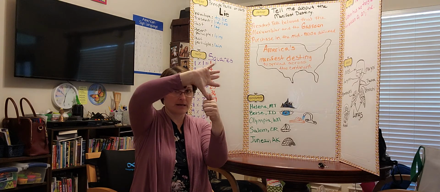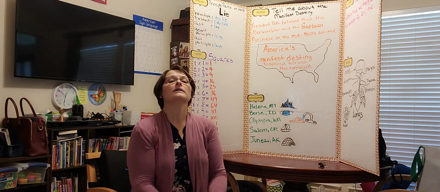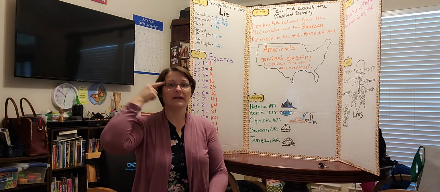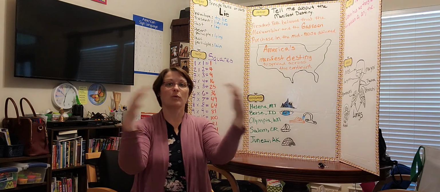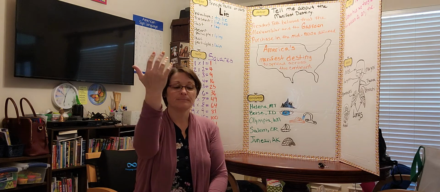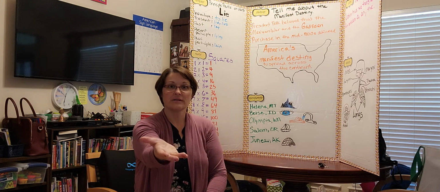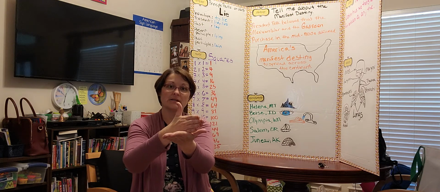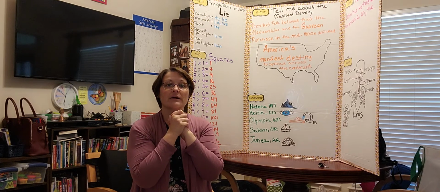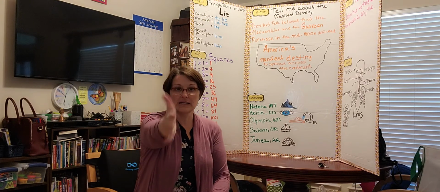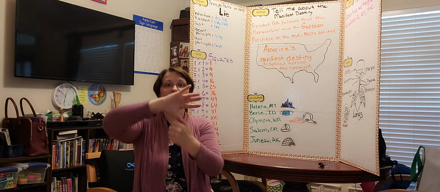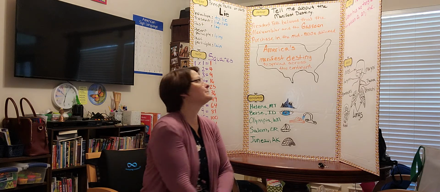And I think this is like a flag, so continent. So President Polk believed that the Mexican War and the Gadsden Purchase in the mid-1800s affirmed America's manifest destiny to spread across the continent. Just like that.